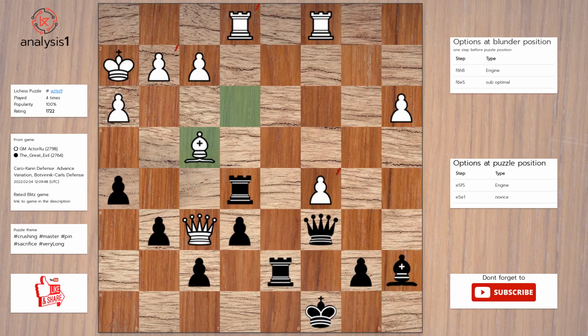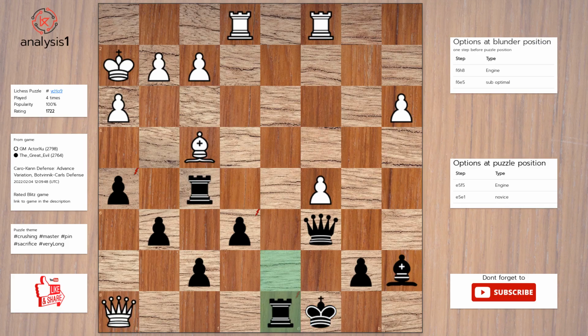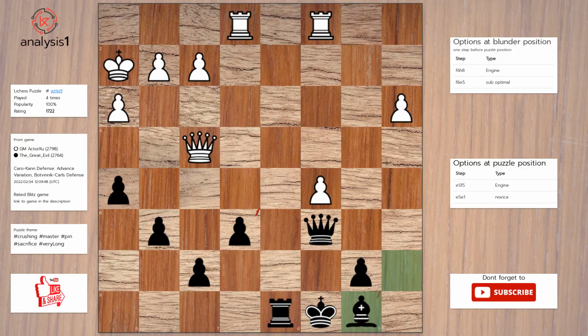Another puzzle. Here are threats in puzzle position. Bishop takes pawn. Queen takes pawn, check. Queen takes pawn. Rook takes rook. Rook takes pawn. The checks are: queen takes pawn, check. The answer is: rook to f5. Queen to h8, check. Rook to d8. Queen to h6. Rook takes bishop. Queen takes rook. Bishop to b8.